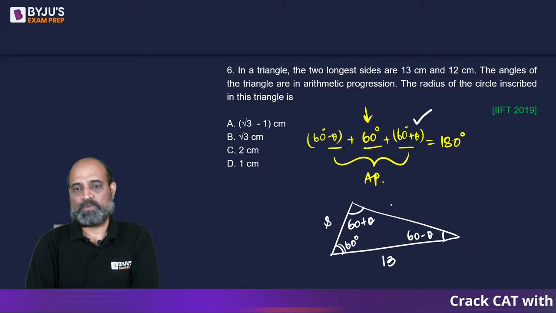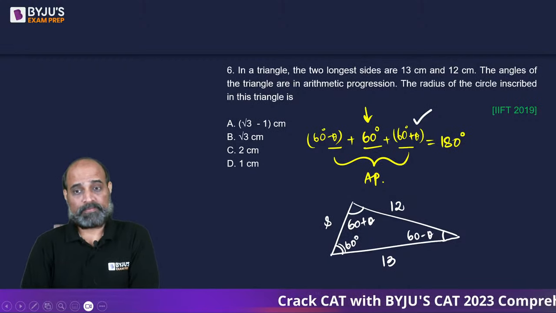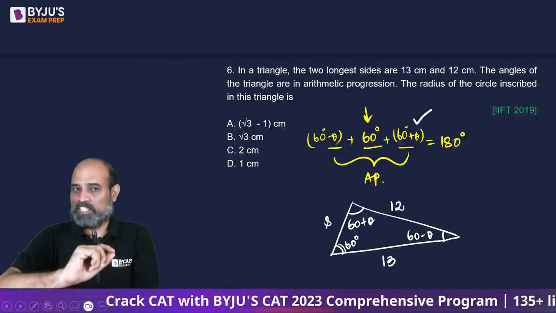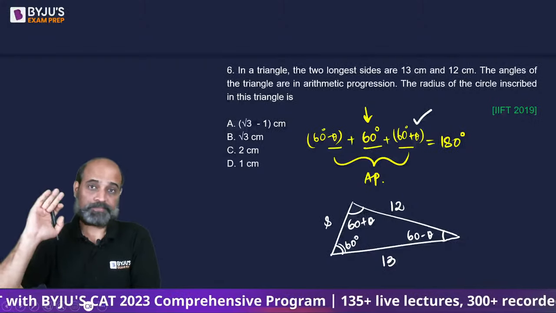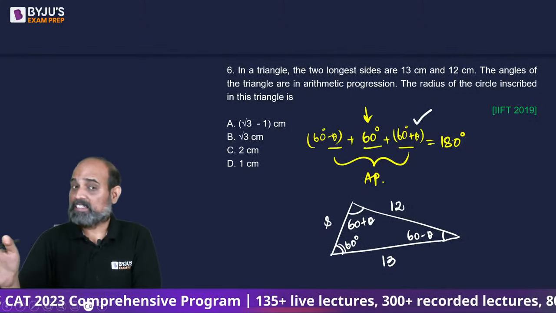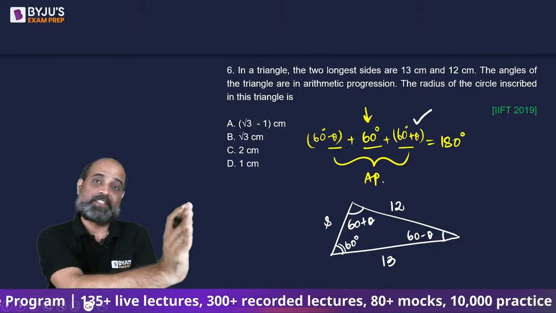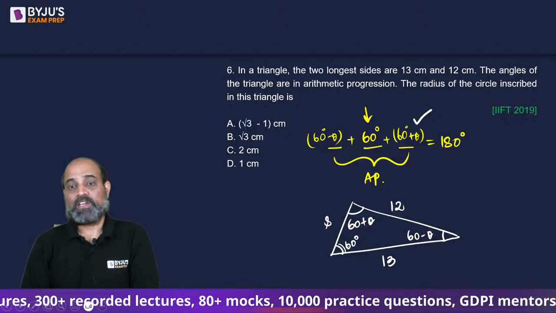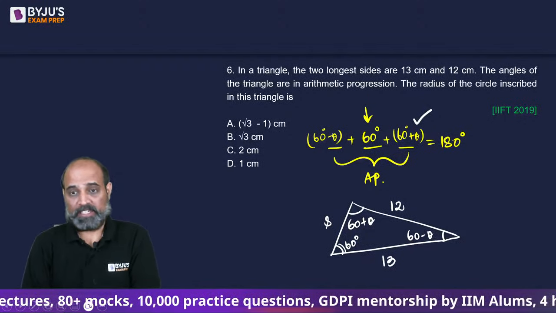So the side opposite to the middle one is going to be 12. I hope you guys agree, because in a triangle, the vertex containing the smallest angle, opposite to that, this side is the smallest. The vertex containing the largest angle, opposite to that vertex, the side that we have is the largest. Okay? So I'm using that. We can't really assume the value of theta. Okay, so that is the issue.